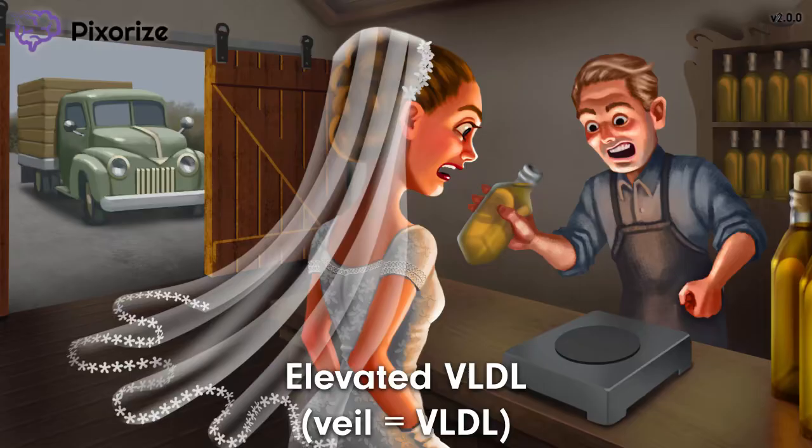This elevation in VLDL can be due to a number of possible causes. For example, hepatic overproduction of VLDL, decreased VLDL clearance, or a heterozygous lipoprotein lipase inactivating mutation. For the cause, recall that another disease, familial hyperchylomicronemia, can be caused by a homozygous LPL inactivating mutation. I therefore like to think of familial hypertriglyceridemia as a more mild form of familial hyperchylomicronemia.